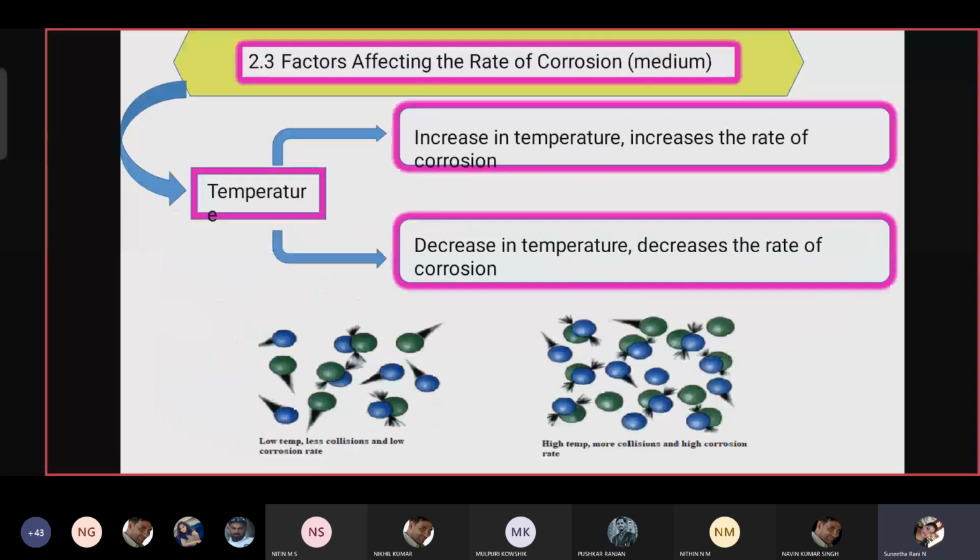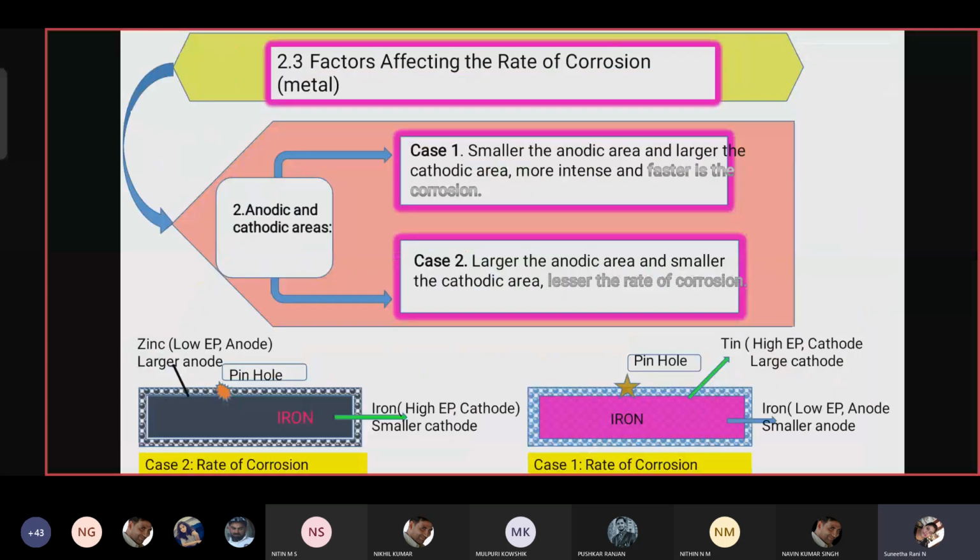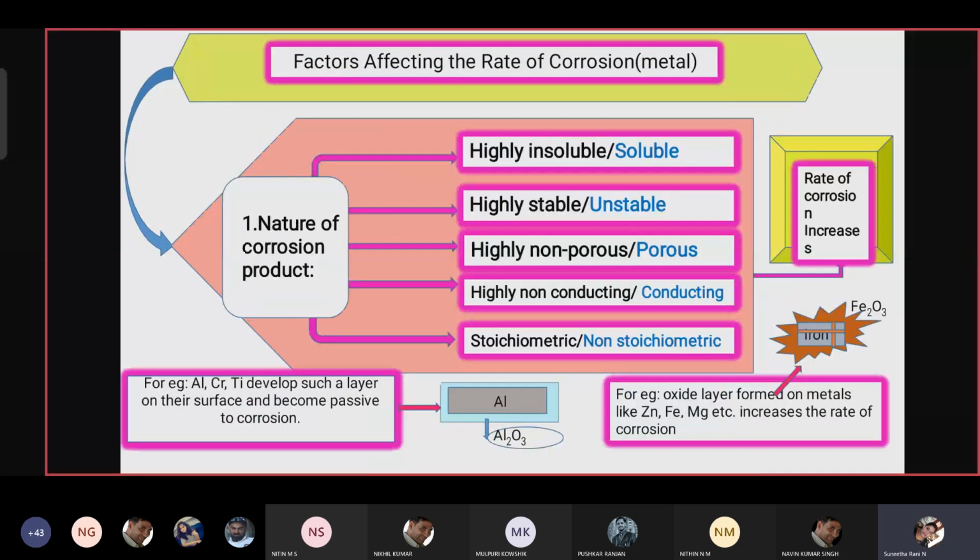First, the nature of the product: what type of product is it forming? Whether it is forming a protective coating or not depends on the nature of the product. Usually it is the rust product, hydrated metal oxide. In the case of aluminium, it forms aluminium oxide; in the case of iron, it forms ferric oxide.